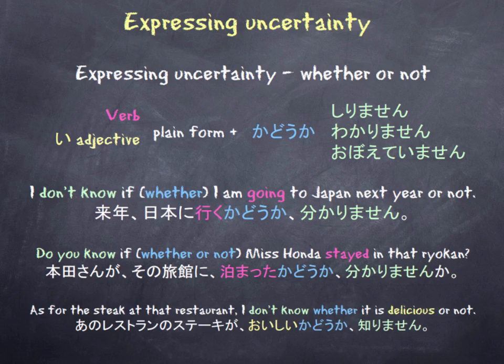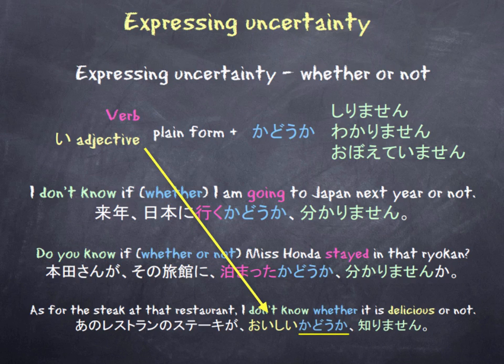And in our final example, as for the steak at that restaurant, I don't know whether it is delicious or not. あのレストランのステーキが美味しいかどうか知りません. So in this case, we're using an adjective, oishi, which means delicious, and we've attached kadoka to that adjective.